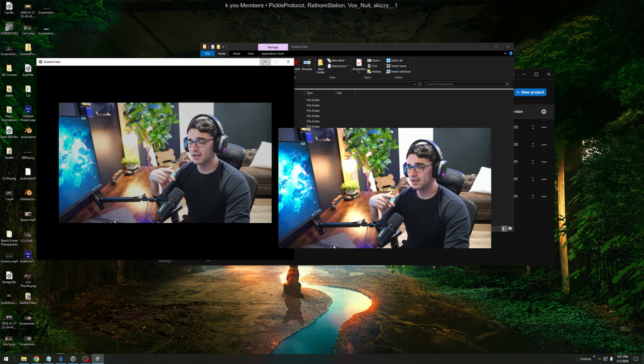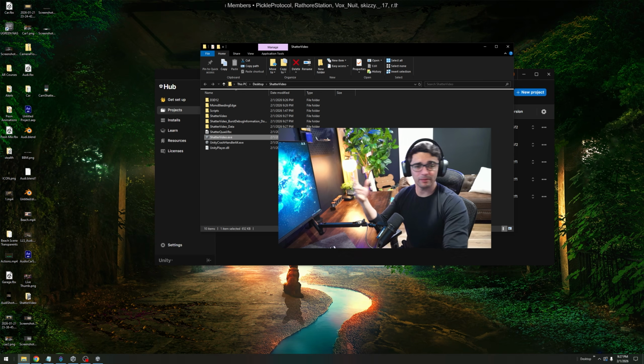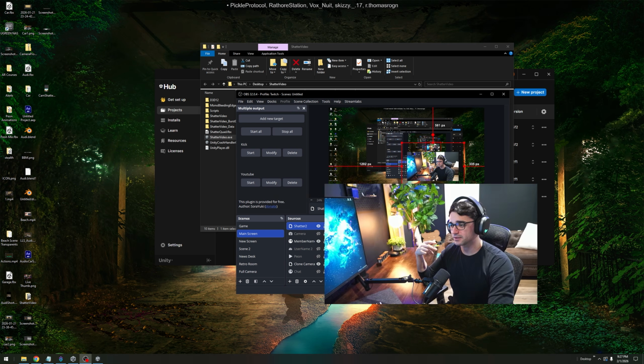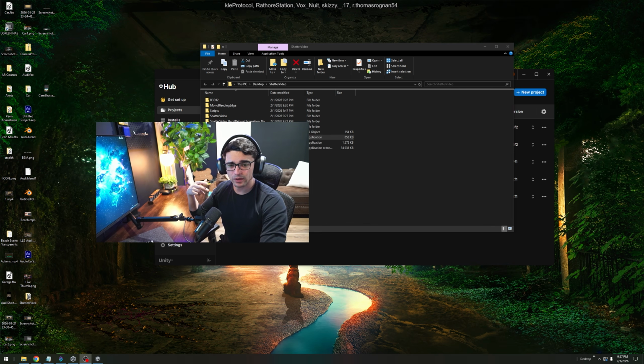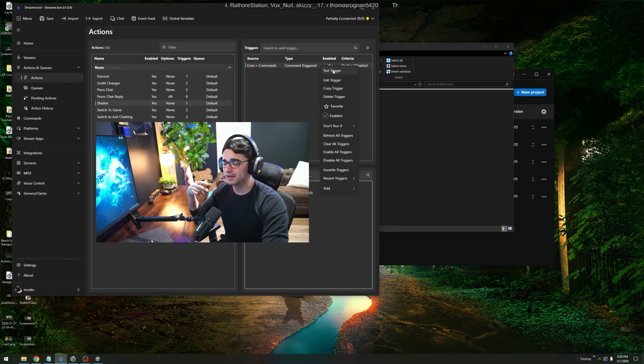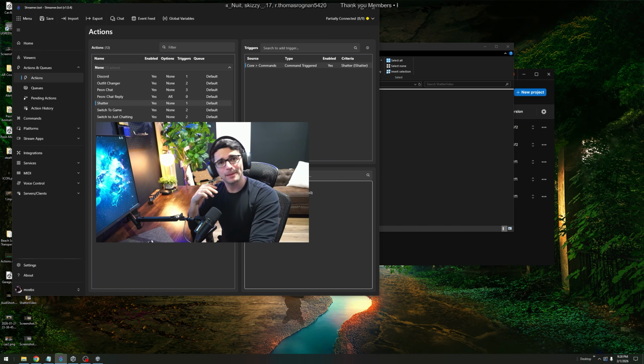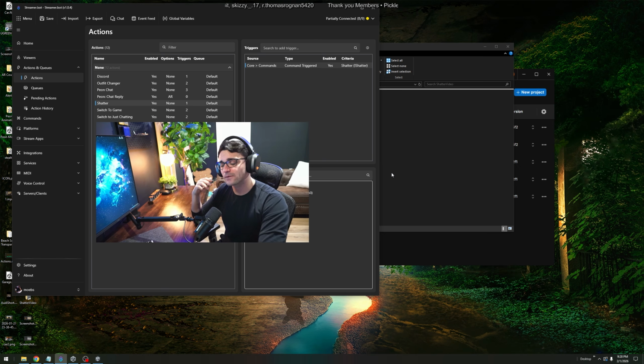Perfect. So now I can simply minimize this away, play my video game, move this around like I normally would in an OBS scene, right? I can just do whatever I want with it, set it where I want. Cool. And then I should be able to come to Streamerbot, come up to command, test command, hit it, and the effect works exactly as intended. And that is going to be it, boys. That's the whole video. That is our first interactive alert.